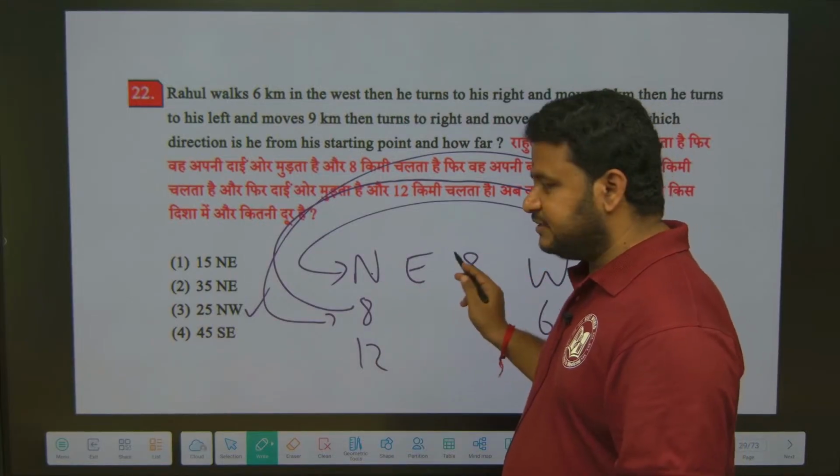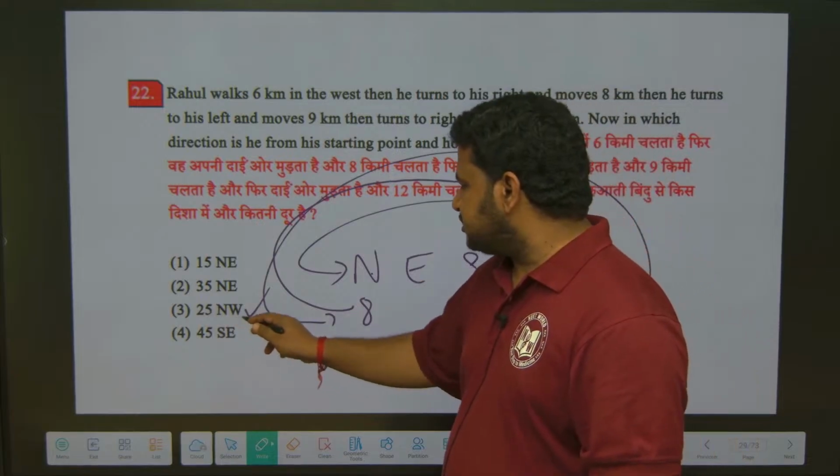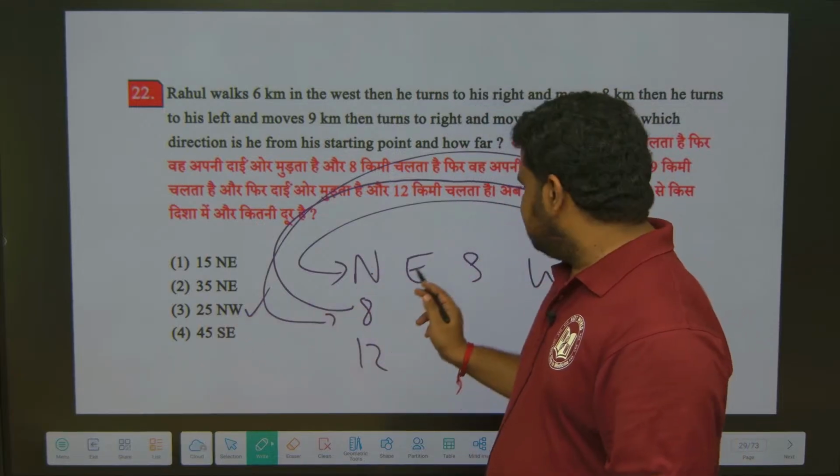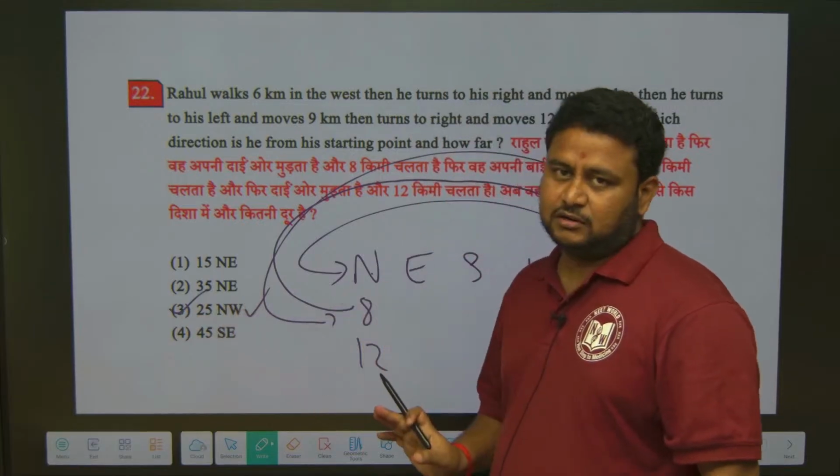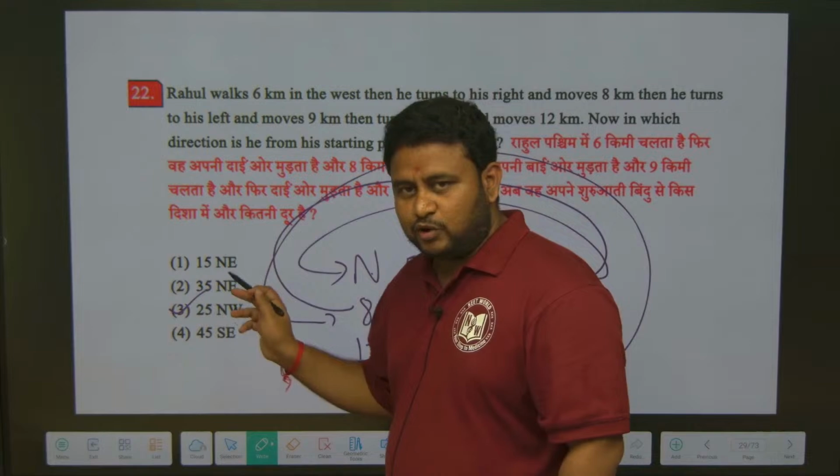If I combine north and west, it will be northwest. Only under north and west there are values. East and south there are no values. So the answer is northwest. Directly I can write option 3. No need to solve at all. But this is a poorly framed set of options.